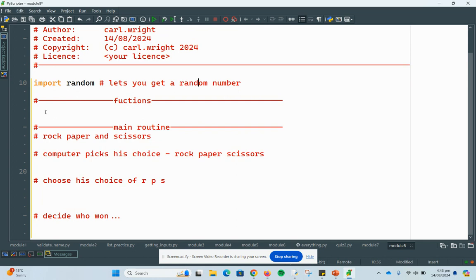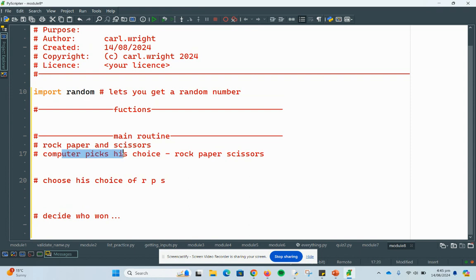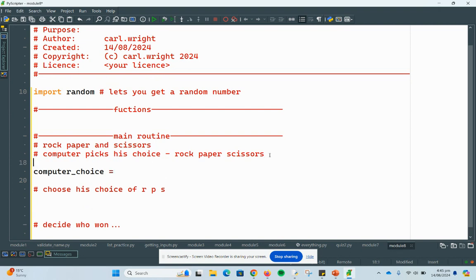Okay, so let's create a rock, paper, scissors. First of all, this is my program. I'm going to follow my algorithm there. The computer picks its choice, so I'll make a variable called computer choice. And I'm going to pick from a list, so I'll call it choices, and I'm going to make a list called rock, paper.